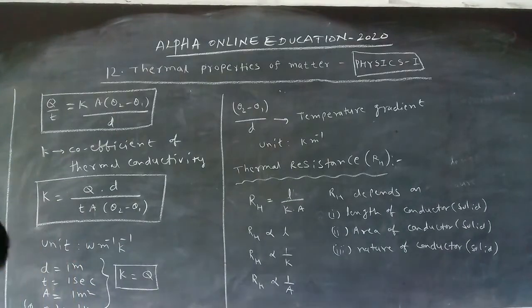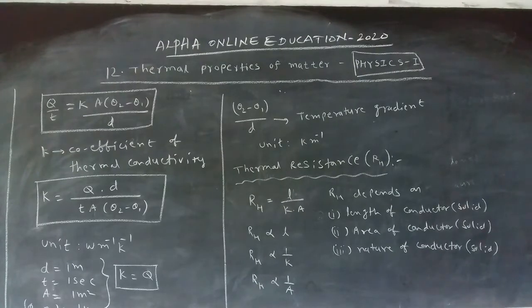These are the important questions that come under the coefficient of thermal conductivity: the temperature gradient, and another one, thermal resistance.